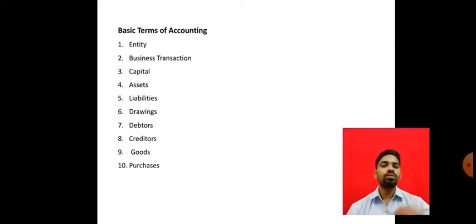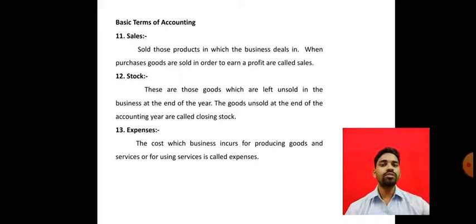Now we will discuss the remaining basic terms in this session. The next one is sales. Sales means goods in which the business deals, purchased and sold in order to earn a profit.